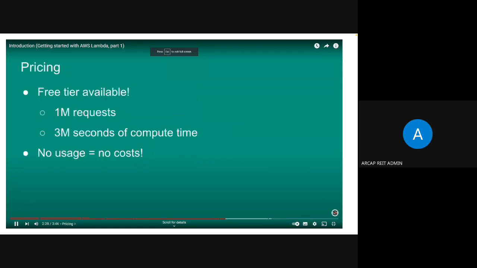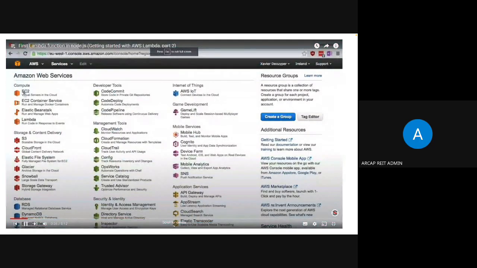So, coming to pricing, a free tier is also available for Lambda, and it allows us 1 million requests and 3 million seconds of compute time. If you're not using it, there will be no cost.